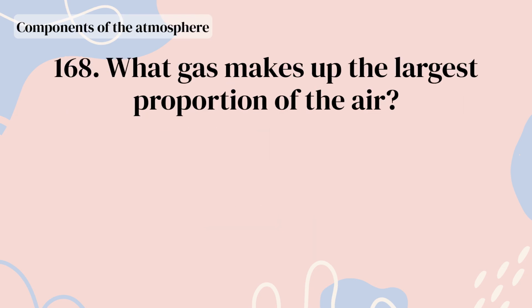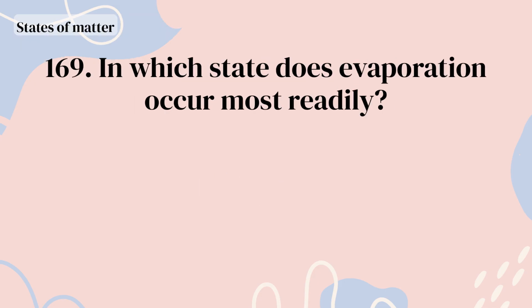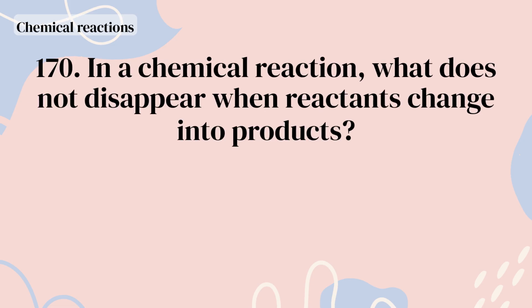Glucose. What gas makes up the largest proportion of the air? Nitrogen. In which state does evaporation occur most readily? Gas. In a chemical reaction, what does not disappear when reactants change into products?